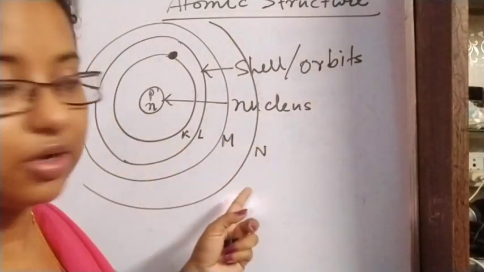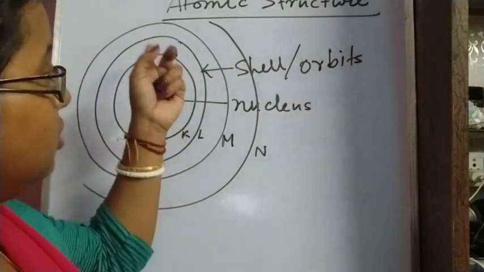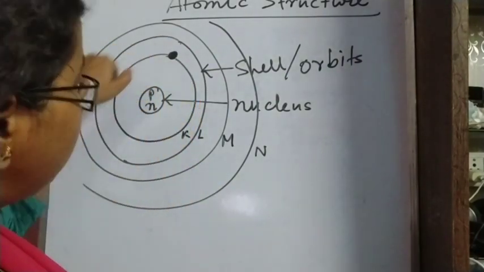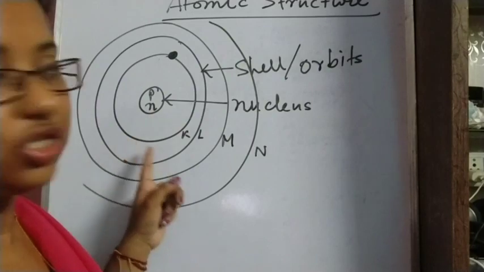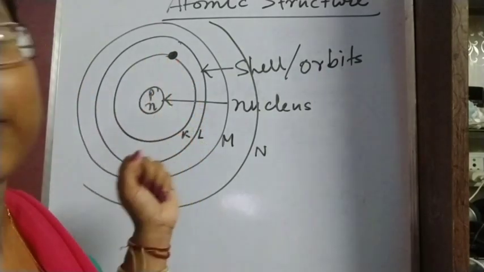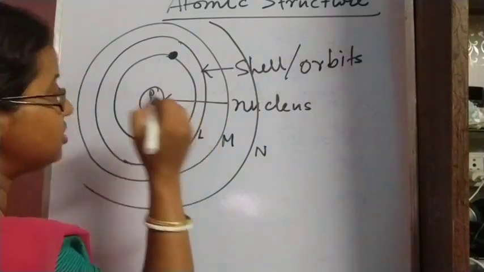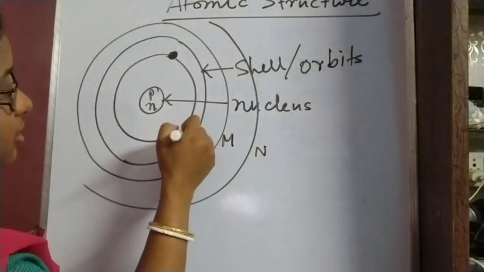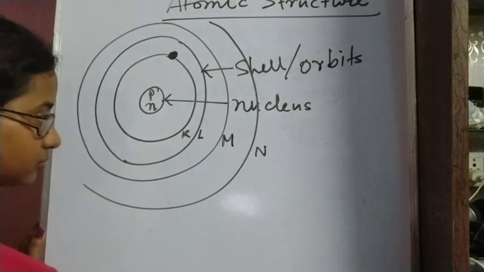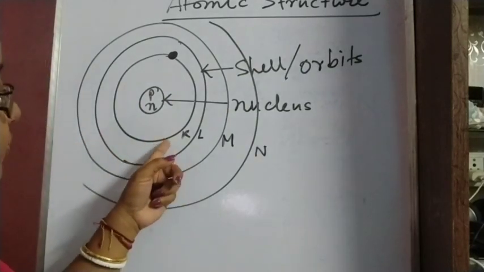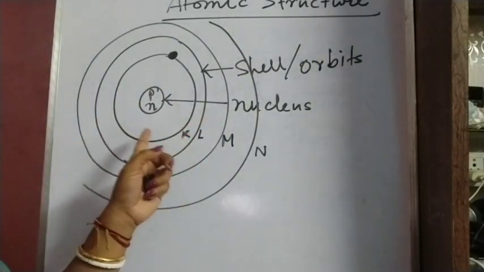This is the reason why we call these orbits or shells energy levels, as they have a fixed amount of energy, and the electron revolving in a particular shell will contain the same amount of energy. That means the electron present in the K shell will contain the same energy as the K shell.